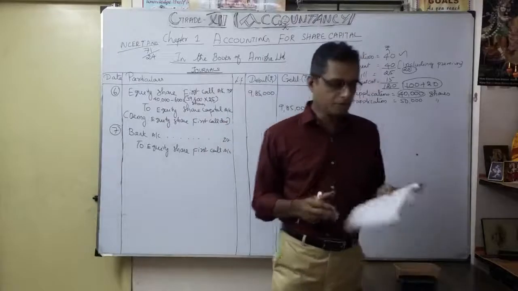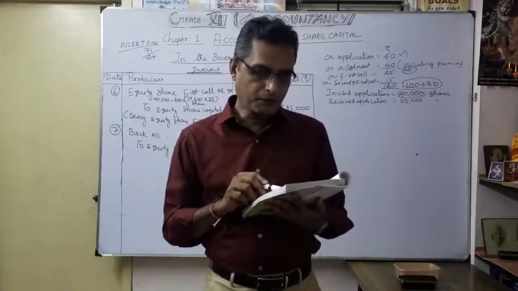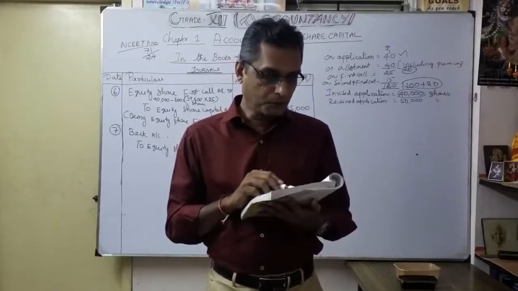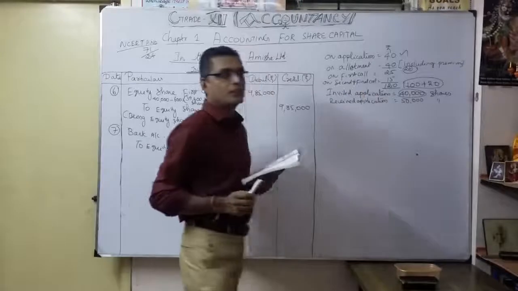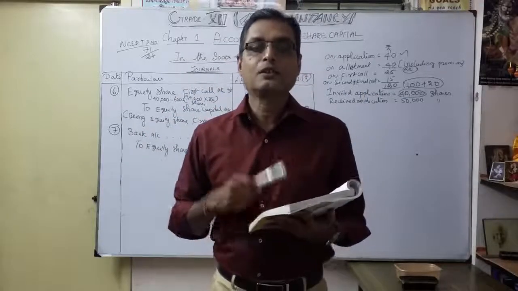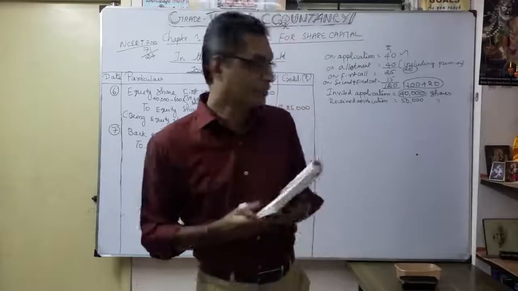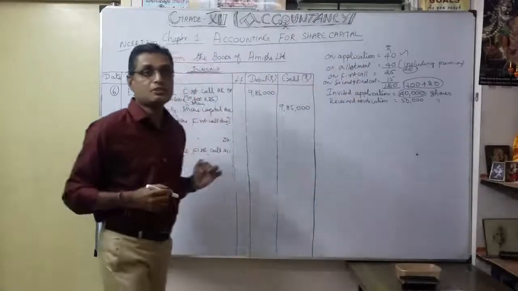Now take your insert book. See what they mentioned here: Ashmita, who applied for 1,000 shares, failed to pay the two calls. So naturally, Ashmita failed to pay the first and the second and final call. But they have given information only on how much Ashmita applied. So for that we calculate how many shares were allotted to Ashmita.